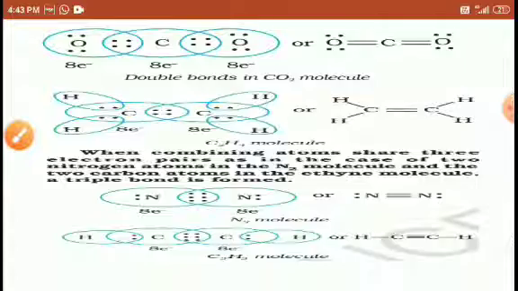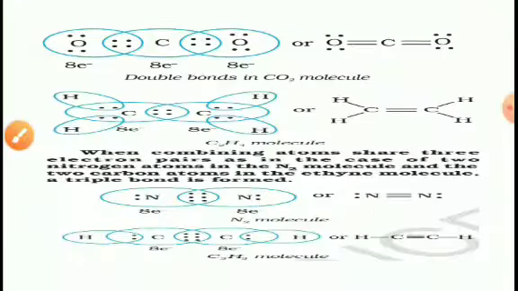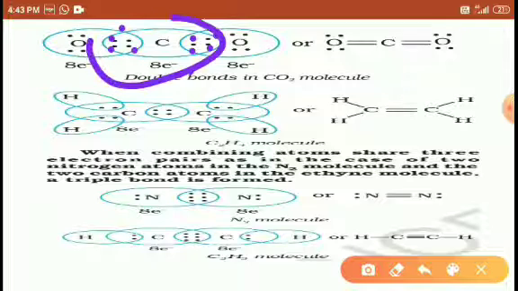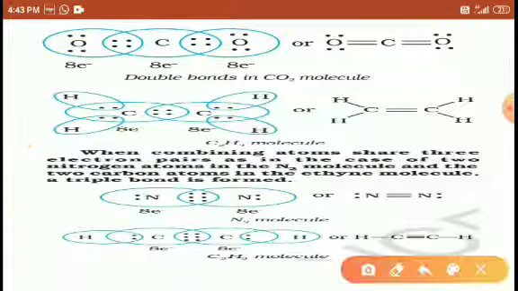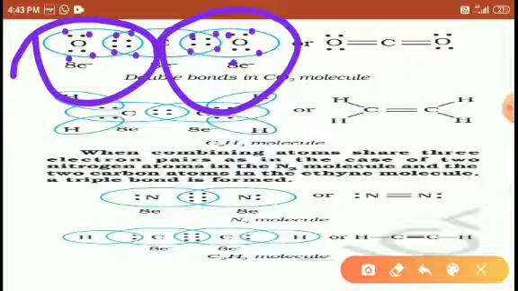Similarly, the chlorine molecule, 1 2 3 4 5 6 7 8. In the carbon dioxide electronic structure, both carbon and oxygen attain 8 electrons. Carbon has completely 8 electrons, and each oxygen has 8 electrons.